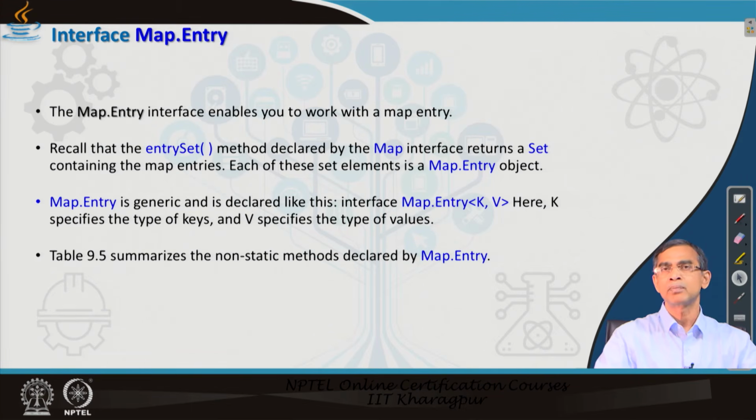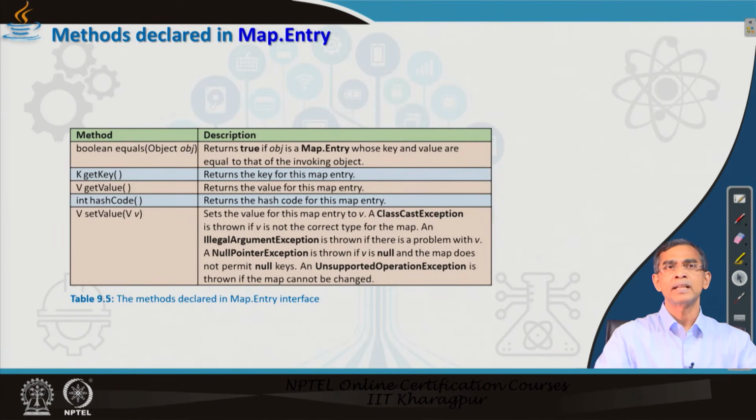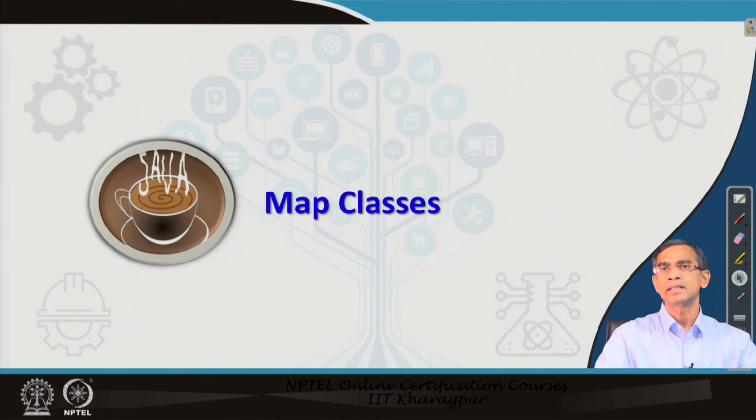So, it does not have many methods of its own, only a few: getKey, getValue, hashCode, setValue, and whether two values are equal or not. All these are there. So, for some peculiar reason of having a limited scope for data security, the Map.Entry interface has been introduced. Now, let us come to the classes.